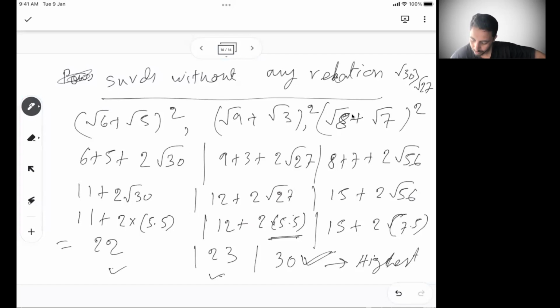So this cannot be more than this. So 2 into 5.5 is a little higher approximation. But here it is 11, here it is 12. So this is a very close comparison where you actually need to see what is root 30 and what is root 27.